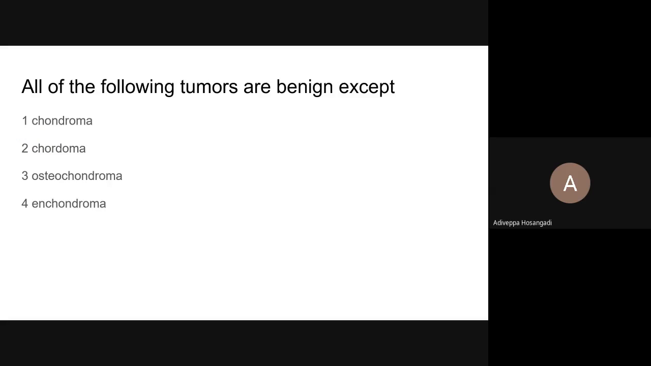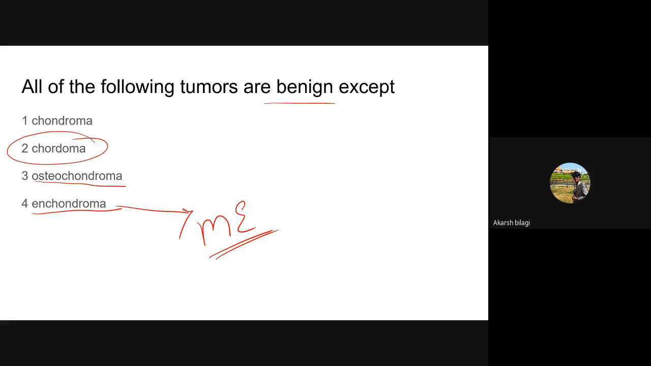All of the following tumors are benign except, no brainer. Quickly. Enchondroma, they are benign. Enchondroma is benign. Chordoma, sir. Yes, chordoma is malignant. I started with that in the beginning only, isn't it? What is multiple enchondromatosis called as? What is that syndrome? Ollier's disease.